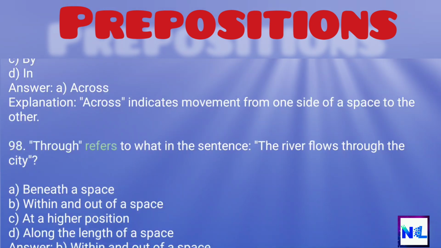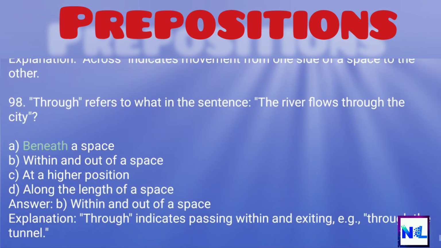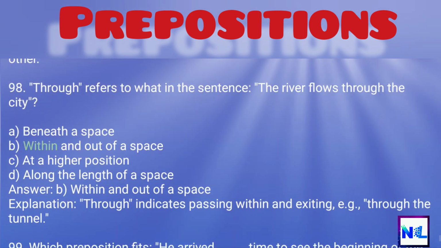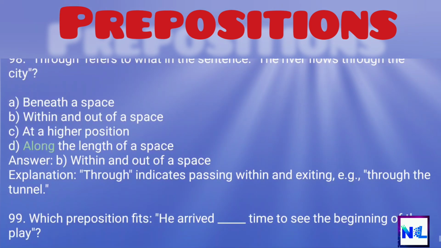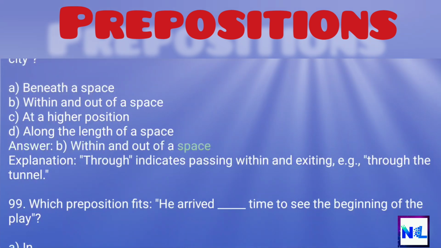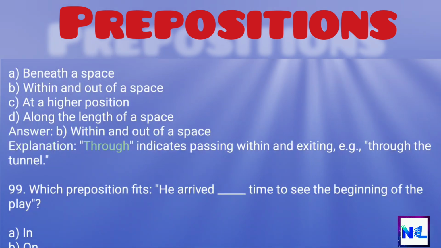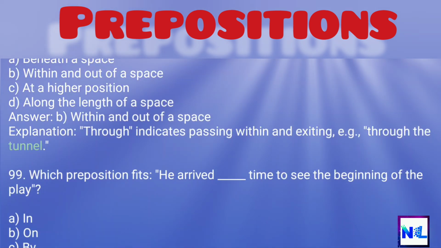98. Through refers to what in the sentence, the river flows through the city? A. Beneath a space. B. Within and out of a space. C. At a higher position. D. Along the length of a space. Answer: B. Within and out of a space. Explanation: Through indicates passing within and exiting, e.g., through the tunnel.